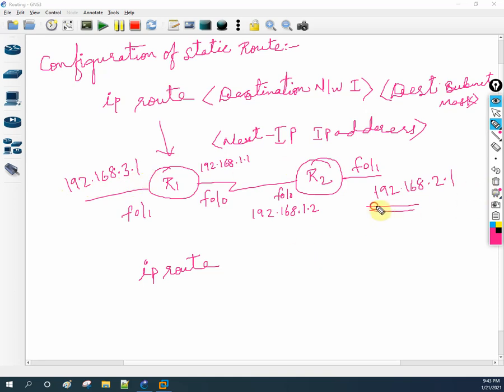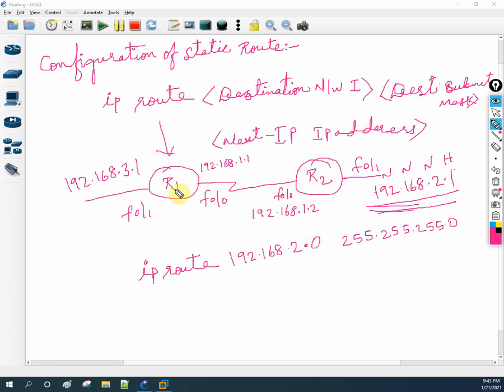This is a destination, so I need to write the network ID. I will write 192.168.2.1, but instead of 1 I will write 0. Why am I using 0? I need to write the destination network ID. This is network, this is network, this is network, and this is host, because this is a class C. So this will become 0, and we will have 192.168.2.0. And the subnet mask for the destination is 255.255.255.0.